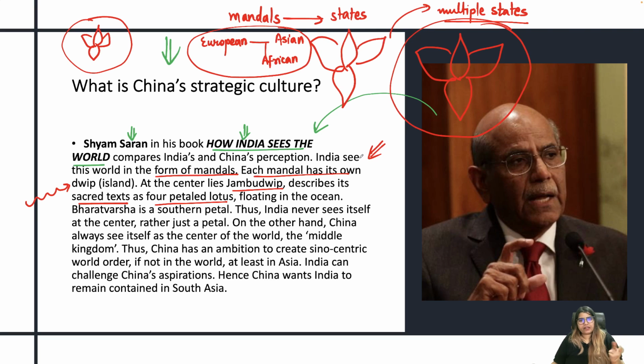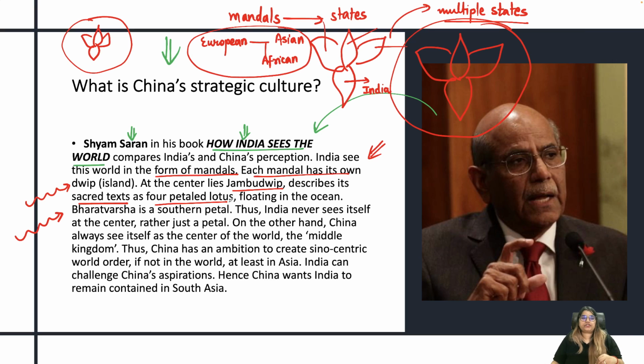Imagine Africa, Europe and Asia like this. And Bharatvarsh is the southern petal in this. So that means whenever India looks at the world in the Jambu Dweep, which lies at the center of the earth, India is the southern petal. And apart from India, there can be other mandals, other petals. It can be China, it can be Russia, it can be any other state.